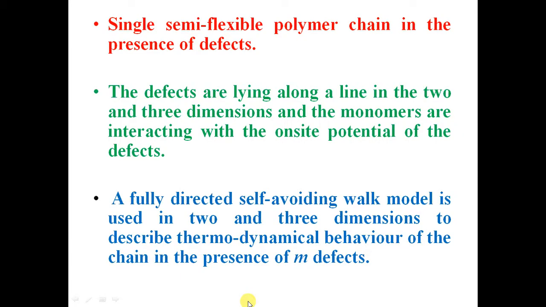In this case, we have considered a semi-flexible polymer chain in the presence of defects. The defects are lying along a line, and the chain conformation is modeled in 2 dimensions as well as 3 dimensions. In the 2-dimensional case, we have a square lattice. In the 3-dimensional model, we have a cubic lattice. So we have considered a fully directed self-avoiding walk model in 2 and 3 dimensions to describe thermodynamics of the chain containing say m defects.